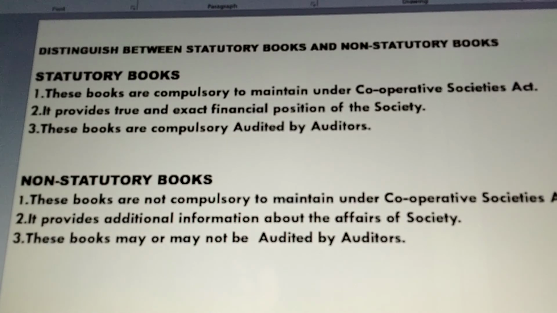Second point: statutory books provide the true and exact financial position of the society, whereas non-statutory books provide additional information about the affairs of the society. Third point: statutory books are compulsorily audited by auditors, and non-statutory books may or may not be audited by auditors. I hope statutory books and non-statutory books are very clear.